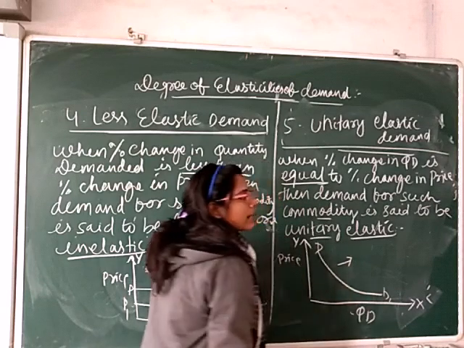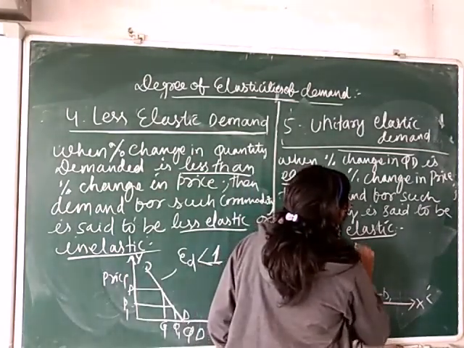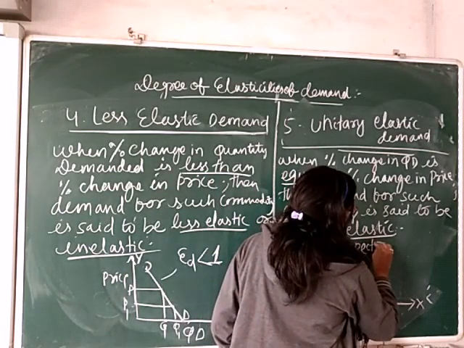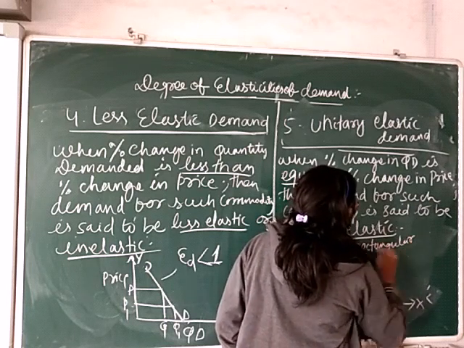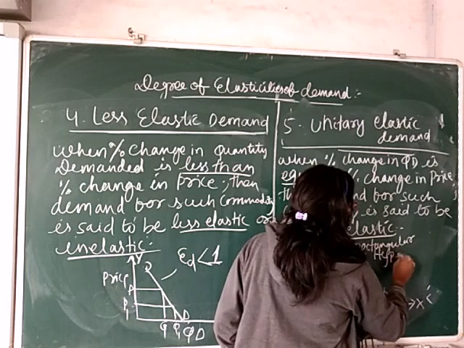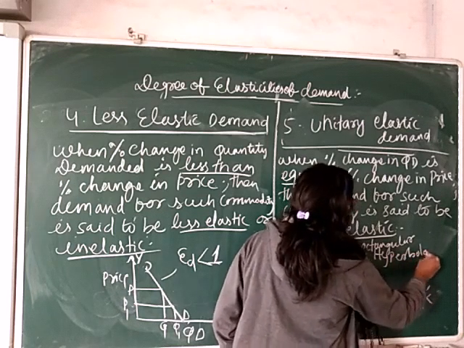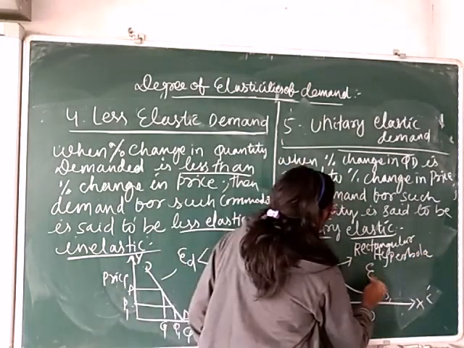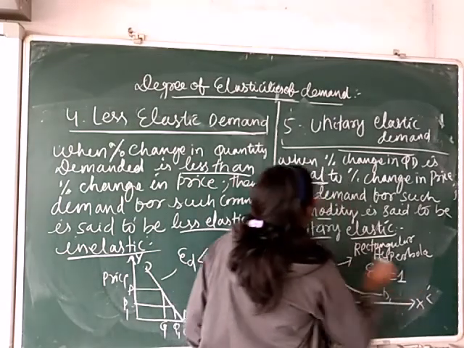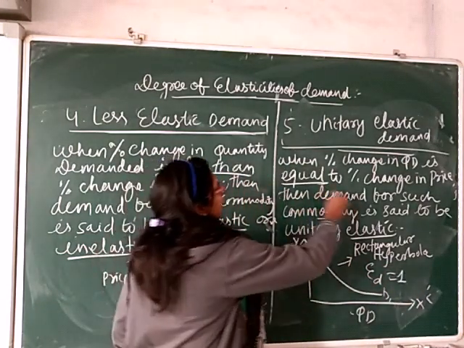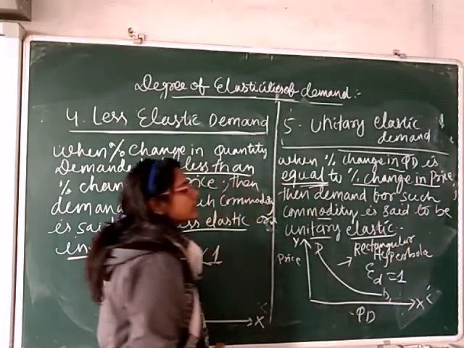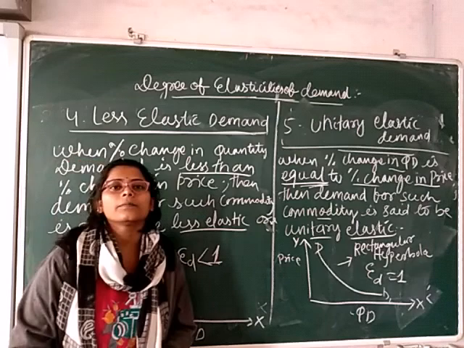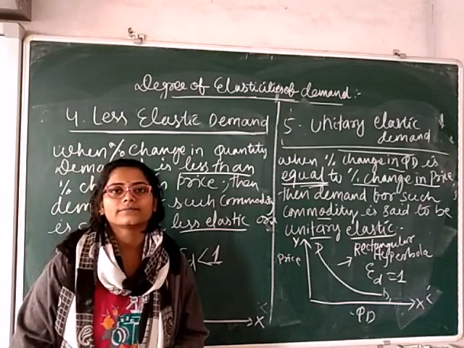And this demand curve is also known as a rectangular hyperbola. And here elasticity of demand equals 1, because here the percentage change in quantity demanded equals the percentage change in price. So these are the 5 degrees of elasticity of demand.